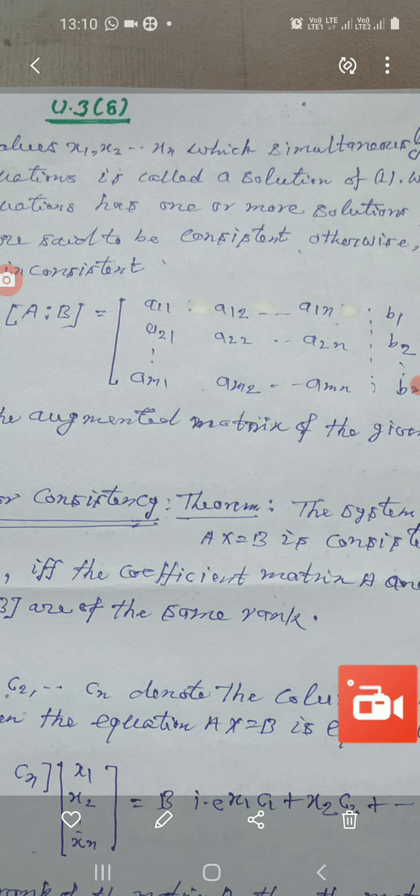So the first r columns, that is c1, c2 up to cr, form a linearly independent set, so that each of the remaining n minus r columns, c(r+1), c(r+2) up to cn, is a linear combination of these r vectors.